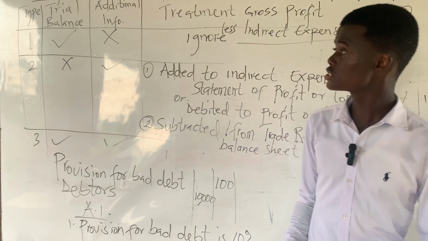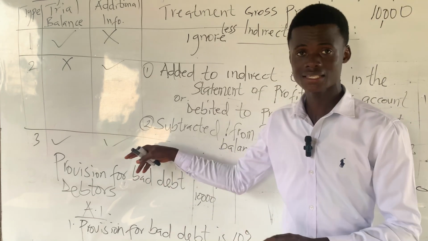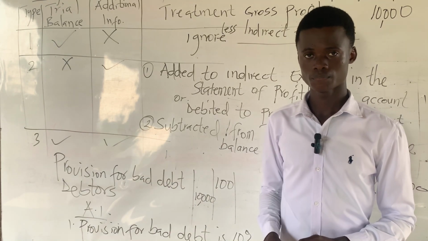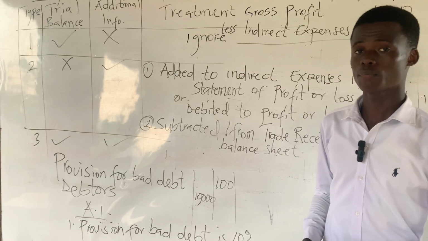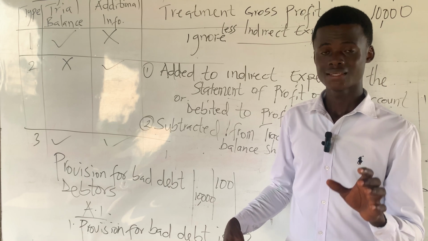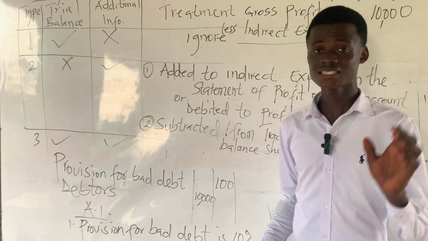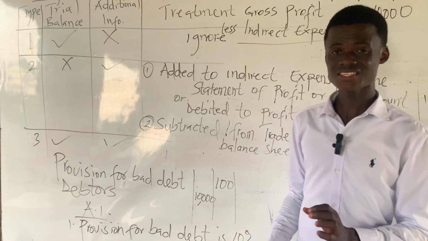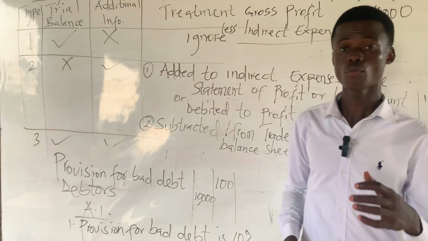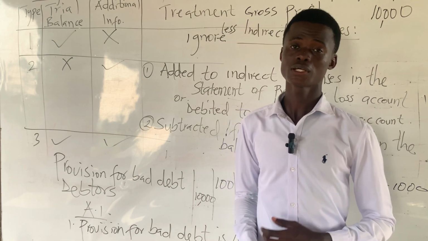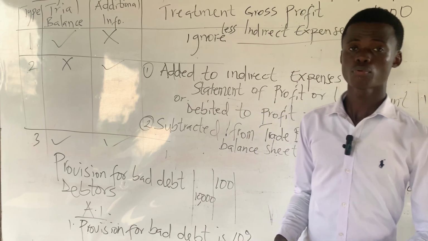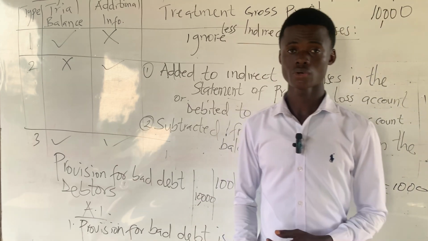The current year provision, or the provision for doubtful debt in the additional information, not the difference nor the previous year provision. When you go to the statement of financial position, it is the current year provision, not the difference. The difference will be treated in the statement of profit or loss account, whilst the current year provision will be treated in the balance sheet or statement of financial position. Kindly take note of that. So that's the second treatment of the provision for doubtful debt, on the trial balance as well as the additional information.